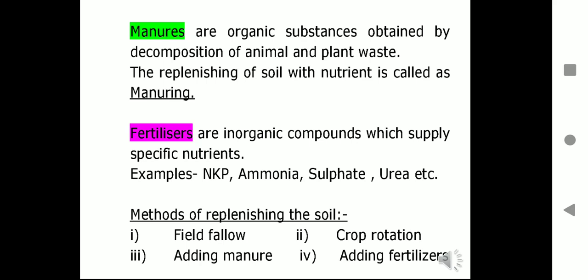Now, crop rotation can be done by growing different crop patterns alternately. From earlier times, the farmers in India used to grow legumes as fodder crops in one season and wheat in the next season. The question might be coming, why are such practices followed? This helps in replenishment of the soil with nitrogen, that is, nitrogen fixation from the atmosphere into the soil, which you will study further. You have studied about rhizobium in previous classes. As rhizobium bacteria are present in the nodules of roots of leguminous plants, they fix the atmospheric nitrogen into the soil.